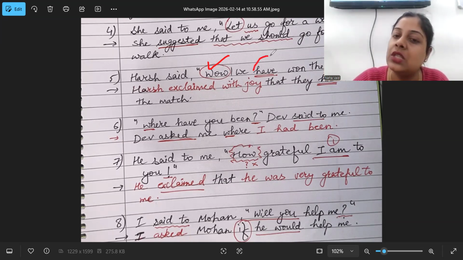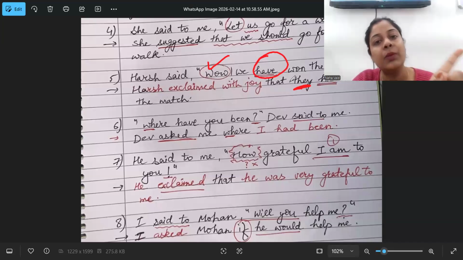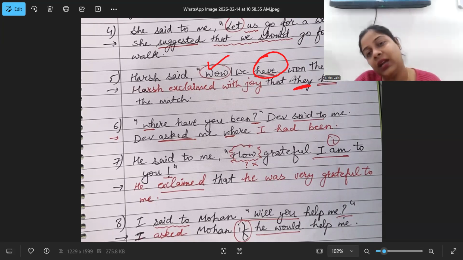So simple concept of changing the tense and the pronoun, we change to they, because if वहां पे I होता तो हम हर्ष को he के अकॉर्डिंग चेंज करते, बट यहाँ पे वो we है तो वो they में चेंज होगा because of the plural concept. Have changes to had and they had won the match.